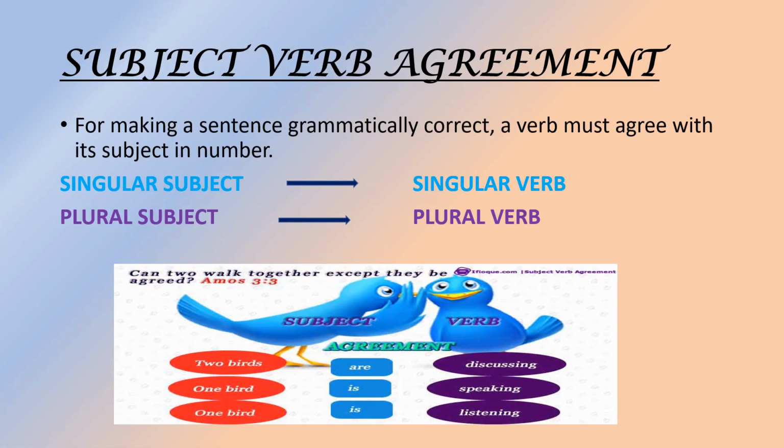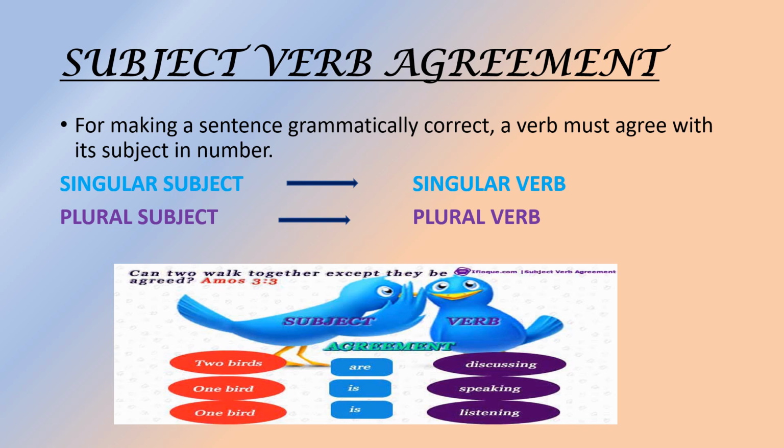So let us start the main topic, that is subject verb agreement. So for making a sentence grammatically correct, a verb must agree with its subject in number. Means if the subject is singular, the verb must also be in singular form, and if the subject is plural, then the verb also must be in plural form. Okay, here are the examples given here.